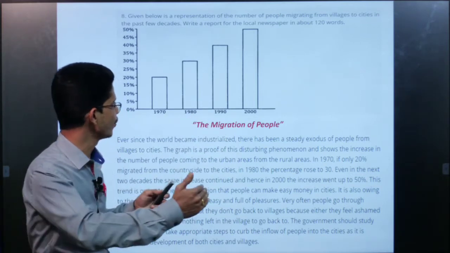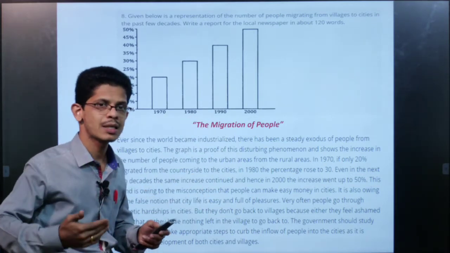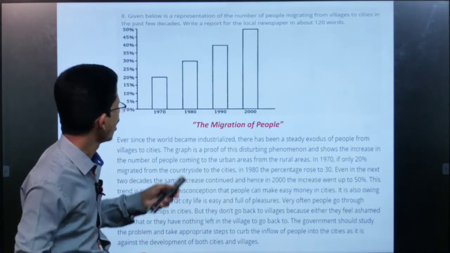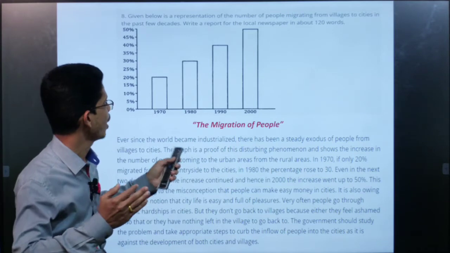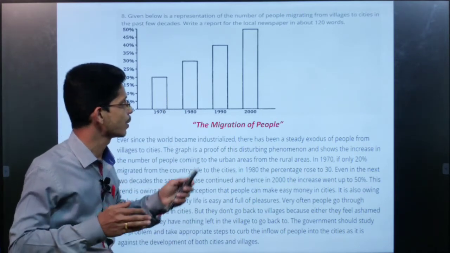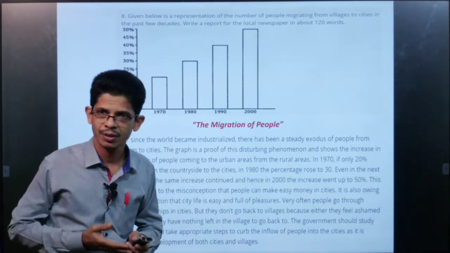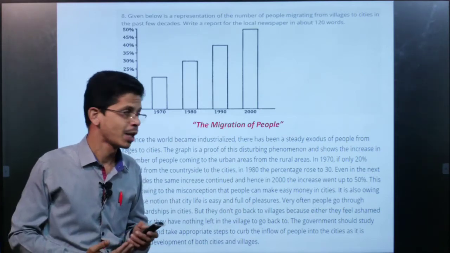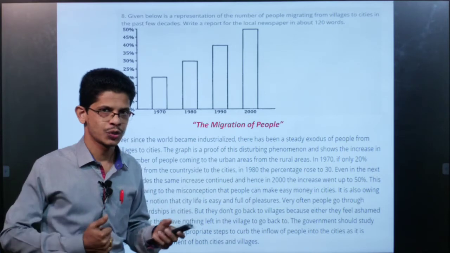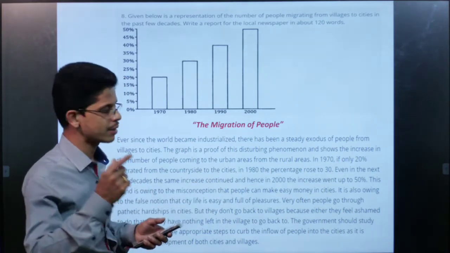During these 4 decades, how the number increased or decreased is given. Of course, it shows that the number has decreased. On this you have to write a report for the local newspaper in about 120 words. But you can reach up to 180 to 200 words also, but you have to remember those things we have discussed in the previous slide.